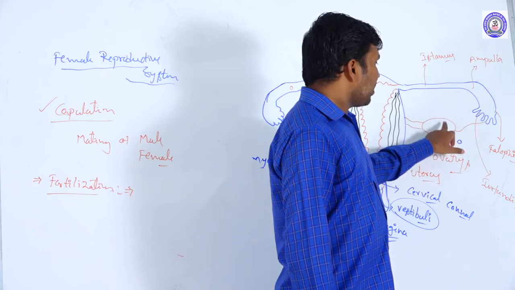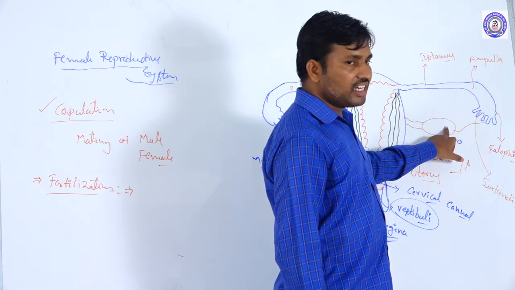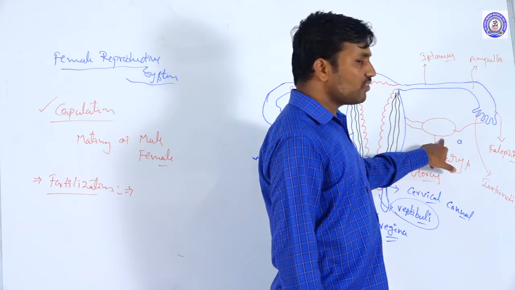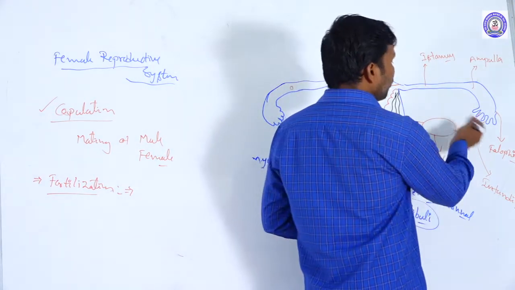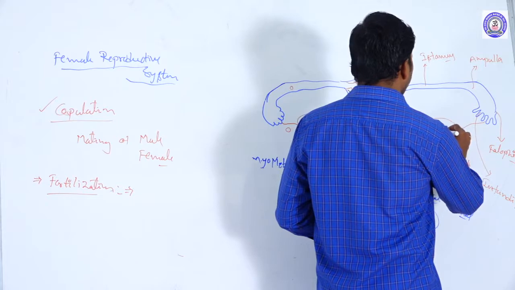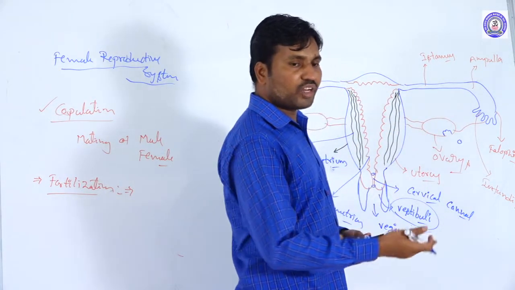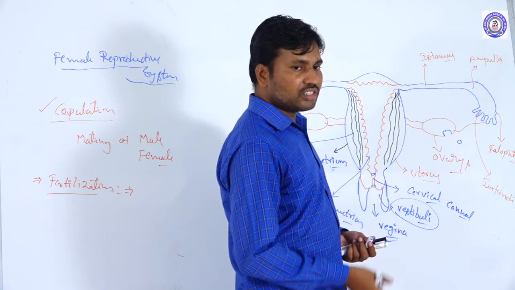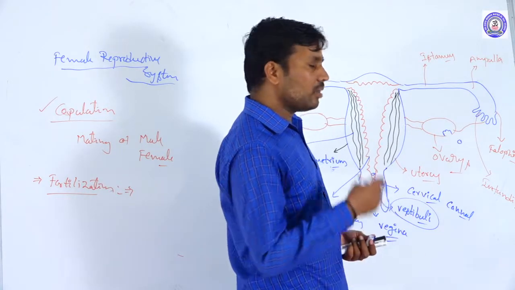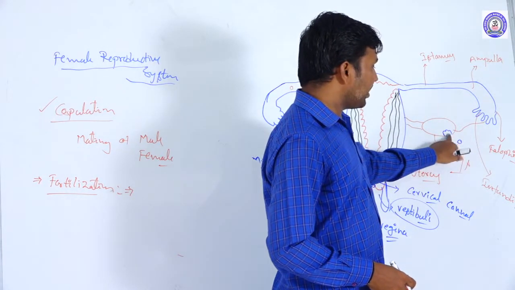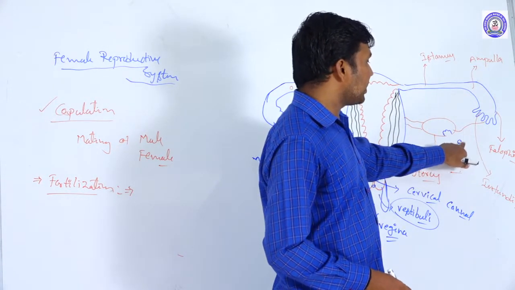The Graafian follicle reaches the margin of the ovary, and the granulosa tissues degenerate and the secondary oocyte is released. Before that it is only the primary oocyte. The tertiary follicle, secondary follicle and primary follicle all contain the primary oocyte. When it is released, this condition is called the secondary oocyte.